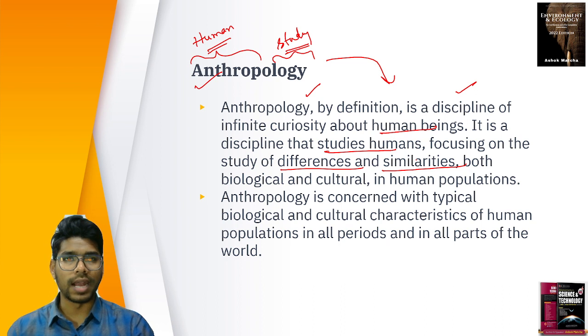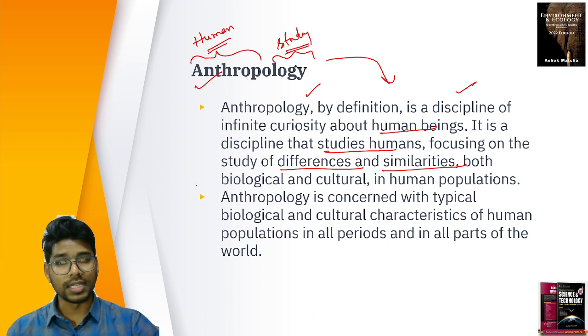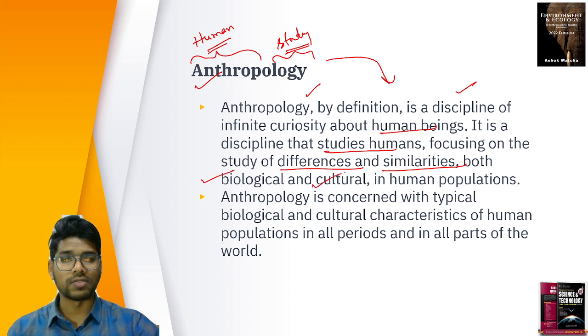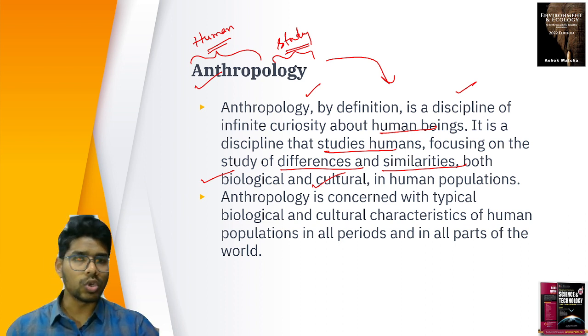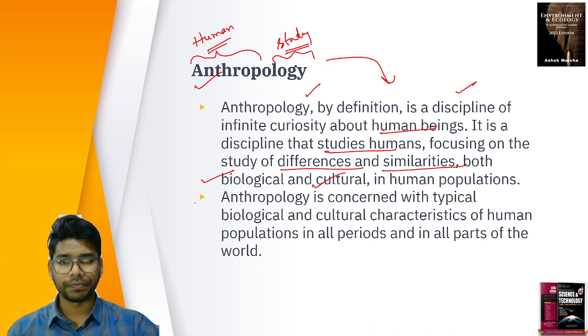What are those similarities and differences? This is studied both biologically as well as culturally. An Asian might be different from an African, a Caucasian might be different from some other racial identity. Those differences and similarities are studied in anthropology.